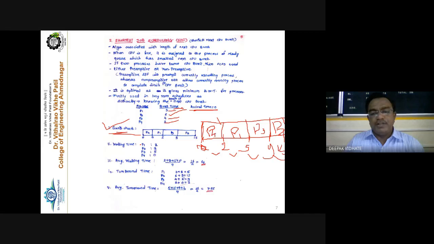So P1 is taken for the execution at the second millisecond, or at 2 milliseconds. So we can say that 0 to 2 is the waiting time for the process P1. Right. So the waiting time for P1 is 2. Then for P2, the waiting time is 9.